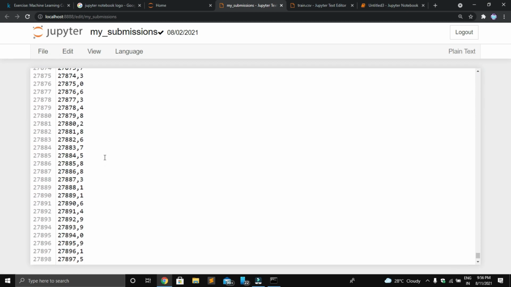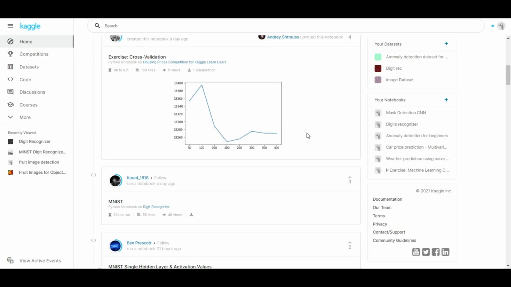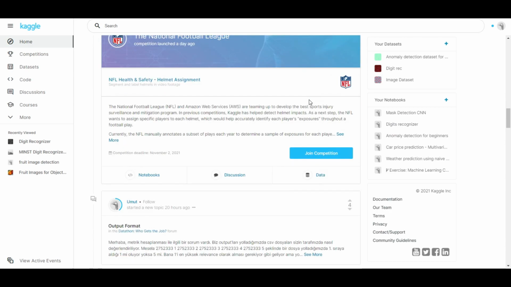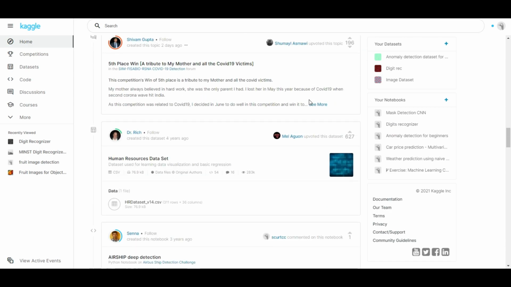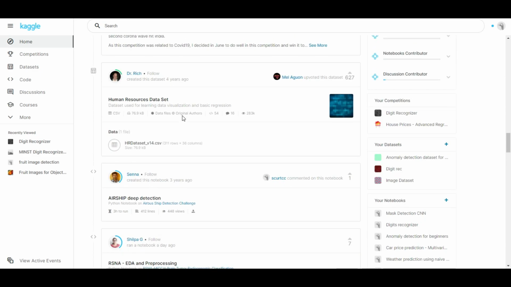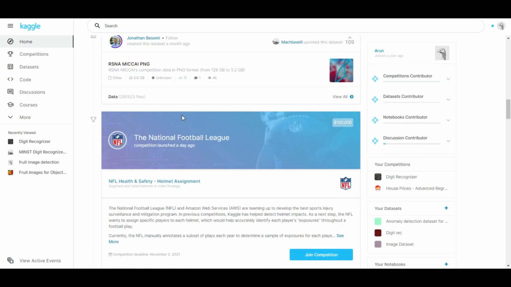There are a lot of competitions going on in Kaggle. You can compete with any other people. And if your result is good, you will get a good rank on the Kaggle competition leaderboard. And if you are in the top rank, you will earn virtual medals from Kaggle. It will appear on your profile.